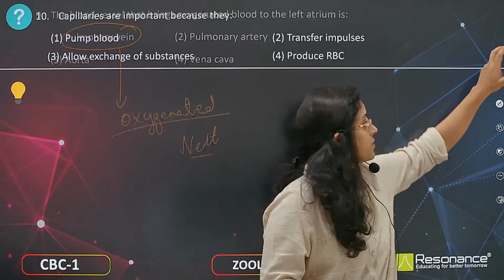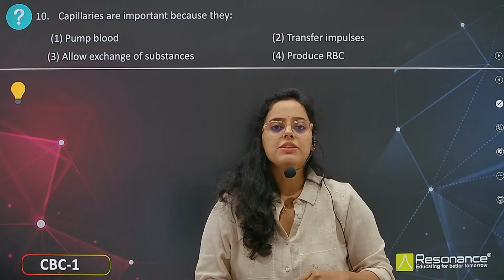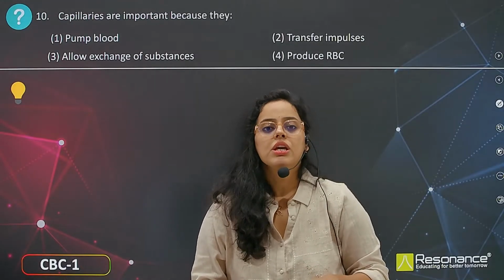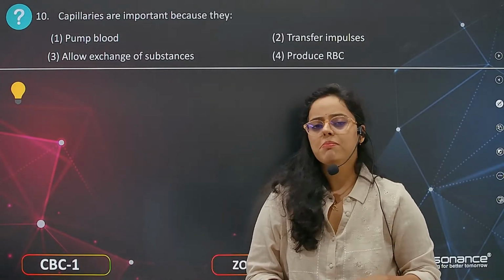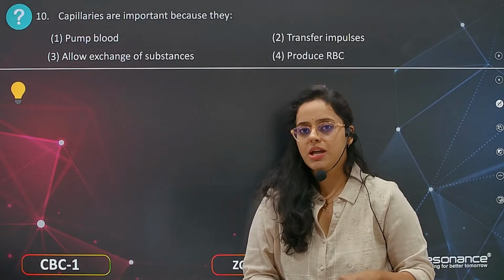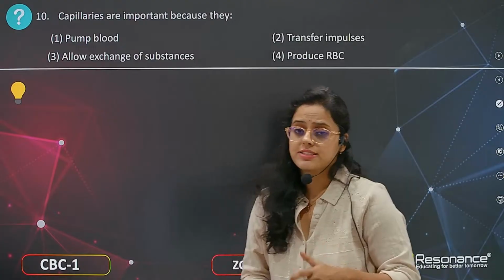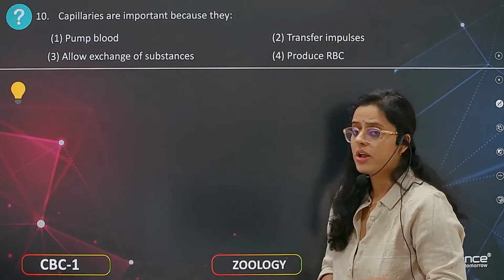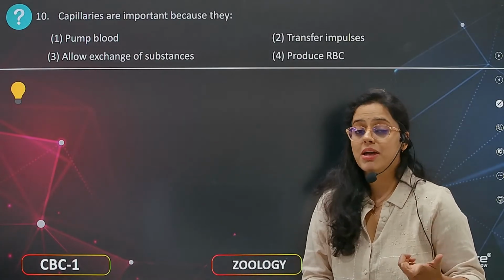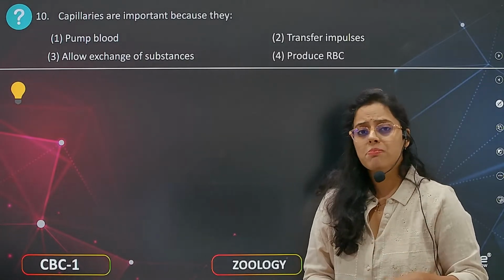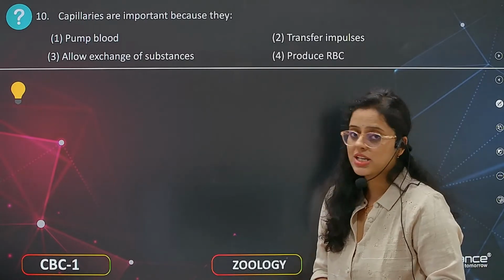Now moving to the next question, our last question. Capillaries are more important because they pump blood. They don't pump blood; blood is pumped by the heart. Transfer of impulse is done by the pacemaker, like the SA node, AV node or Purkinje fibers. Production of RBC is done by our bone marrow. And exchange of substances, this is true.